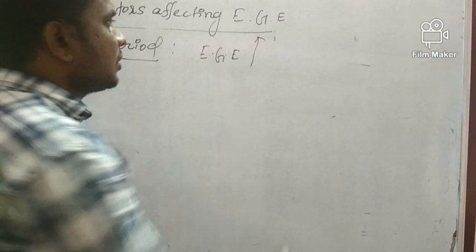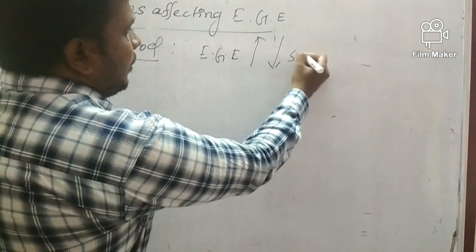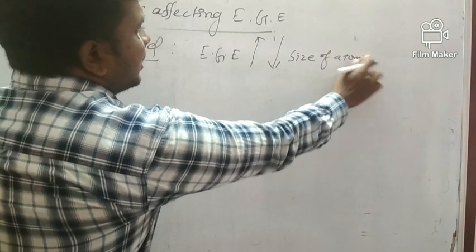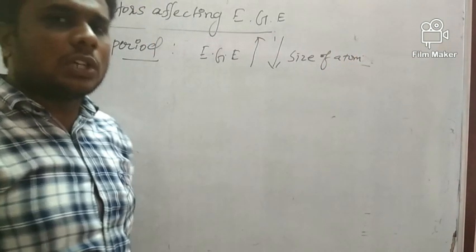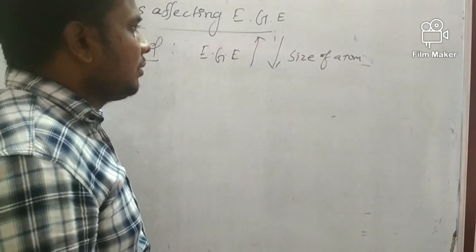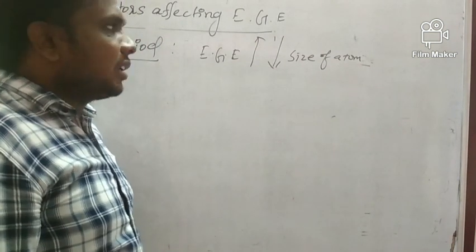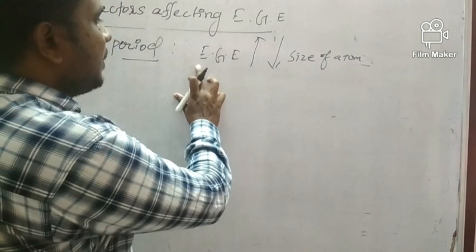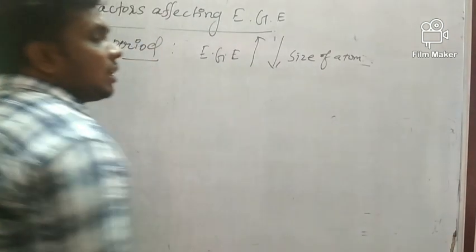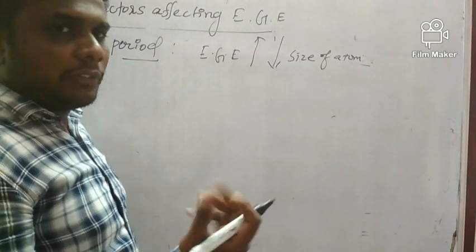Generally it increases due to the decreasing size of the atom. Atomic size decreases, so the electron gain enthalpy increases. Okay, so it's a very important point. There are some exceptions that we will see, but generally, electron gain enthalpy, electron affinity, along the period increases.